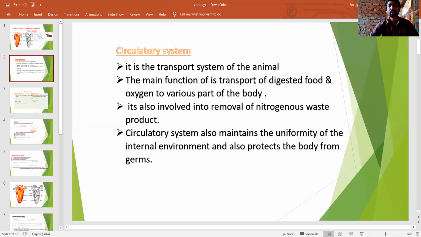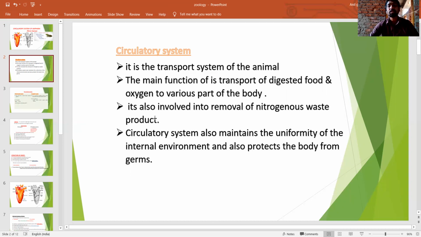Blood transports the digested end products like amino acids, glucose, and glycerol. These are the end products of the small intestine, transported through the blood. The circulatory system plays the key role in this process.